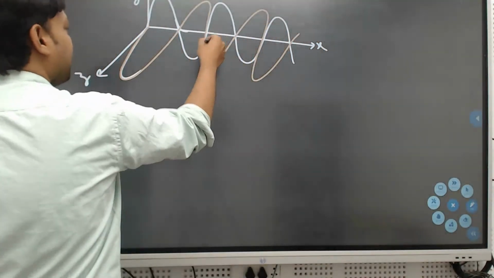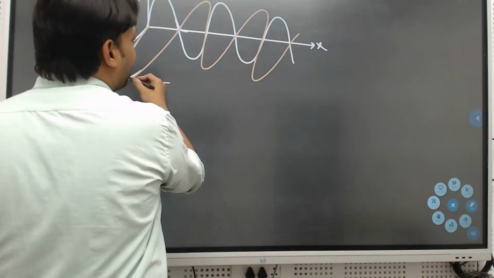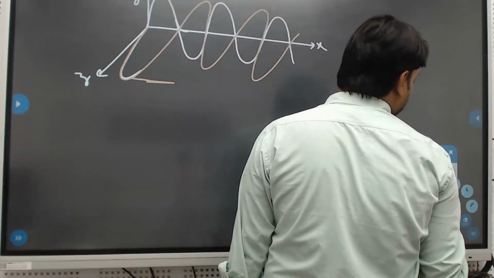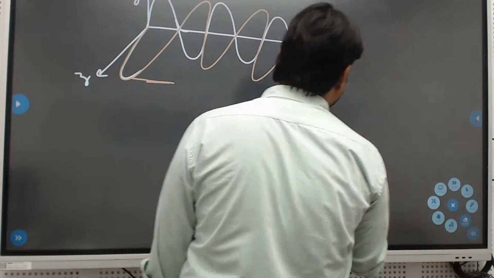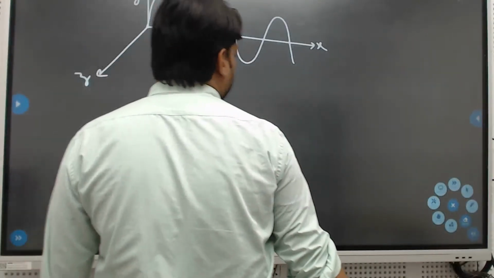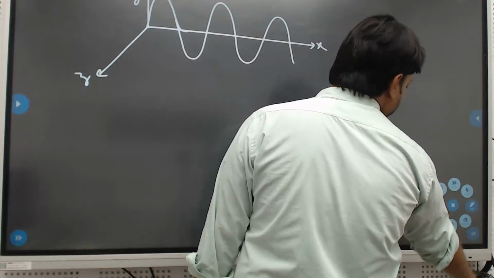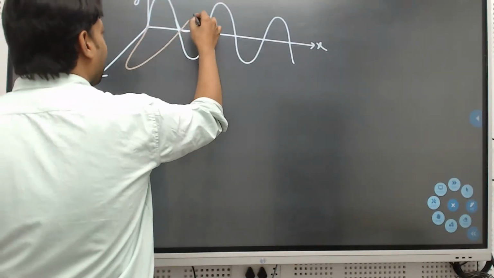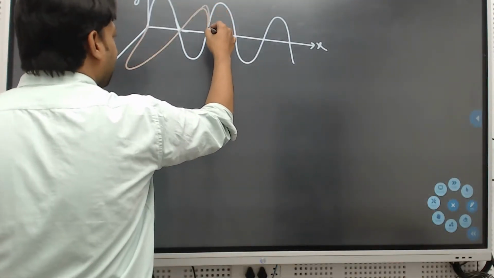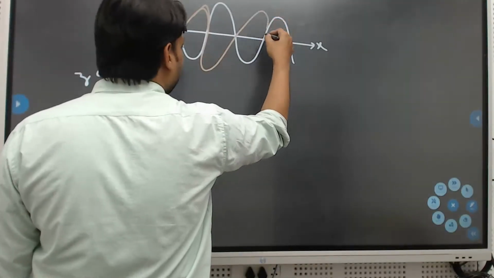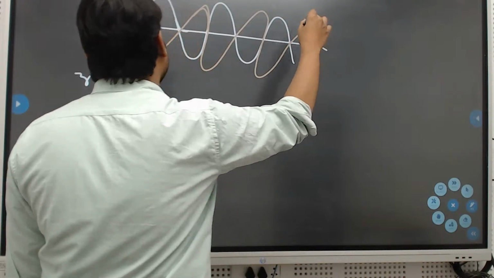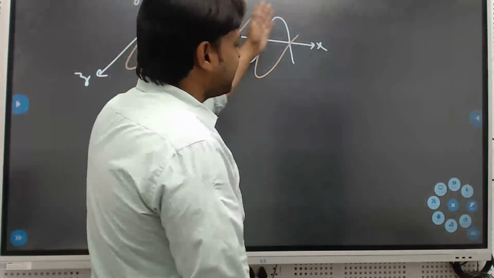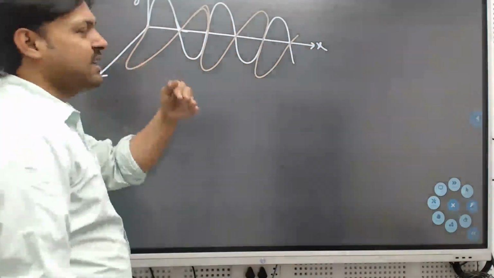The amplitudes should be the same. Don't worry about that, here it is the same. Okay, so electric field is along the y-axis I consider, and the magnetic field is along the z-axis.